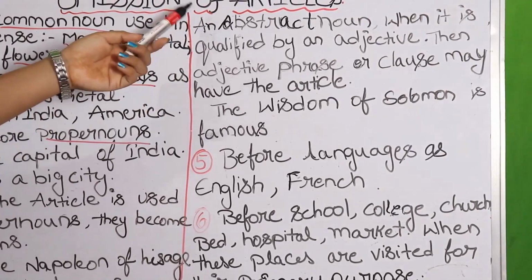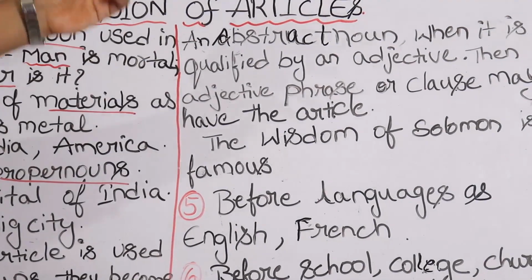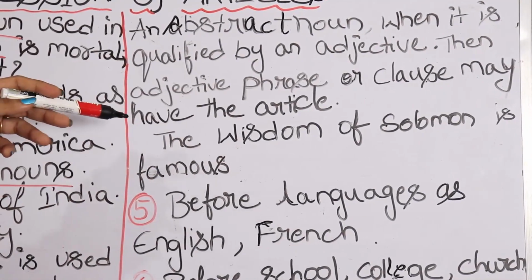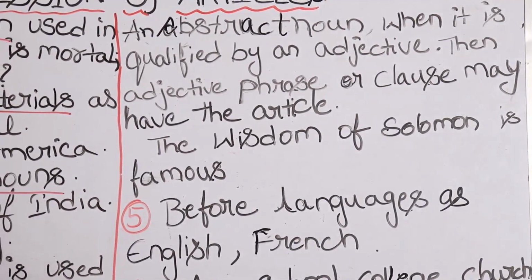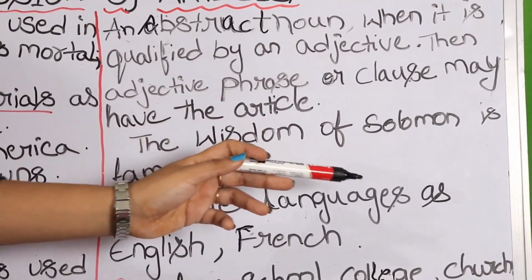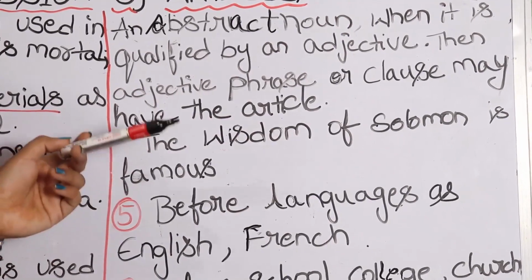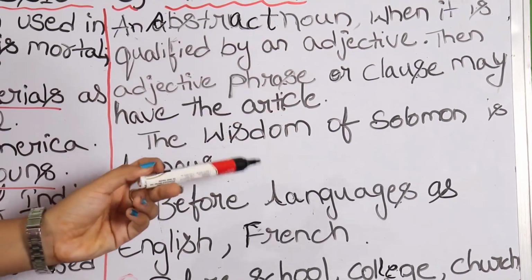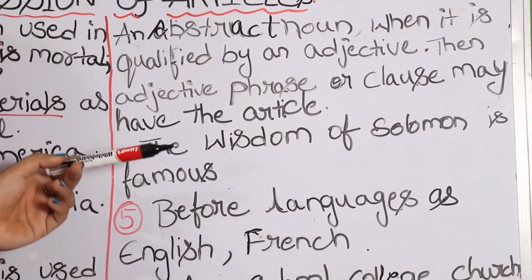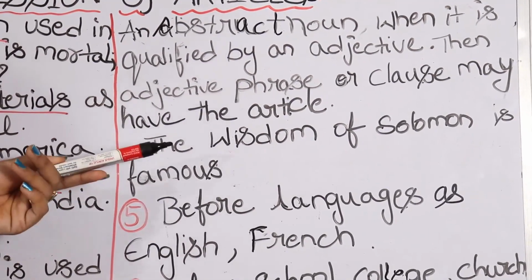Note it. If an abstract noun is qualified by an adjective, an adjective phrase or clause, it may have the article. For example, it is very simple. The wisdom of Solomon is famous. This is qualified by an adjective phrase. Here it is particular, and in that case you can use the.